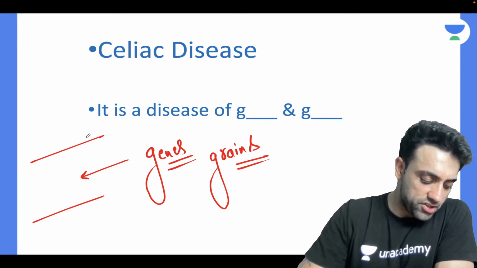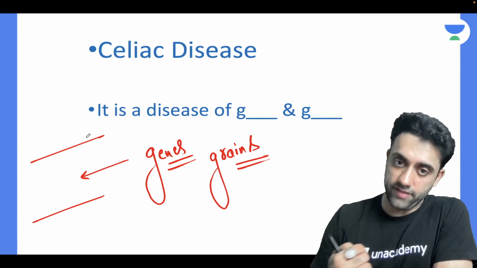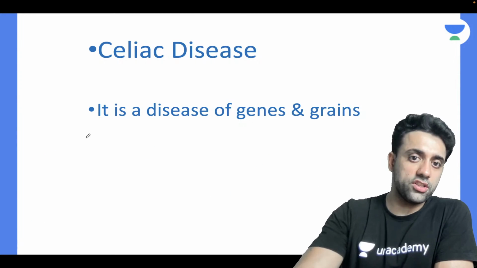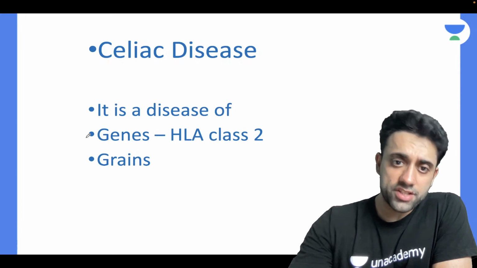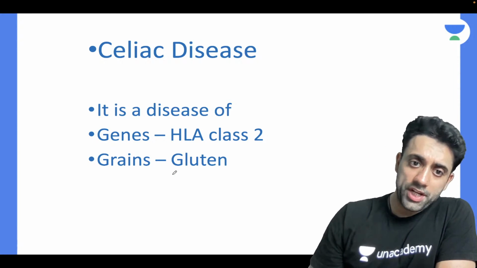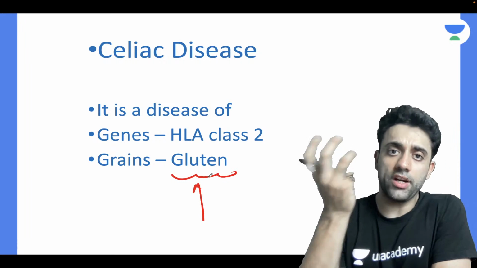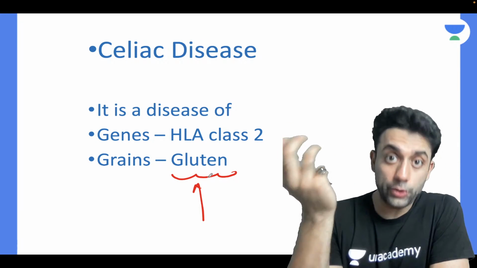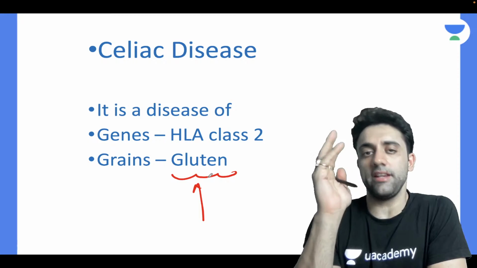So the grains he is mentioning are barley, rice and wheat. Very good. And genes. The genes responsible are HLA class 2 and the grains responsible are whatever contains gluten. Any product which has gluten is a problem in celiac disease.